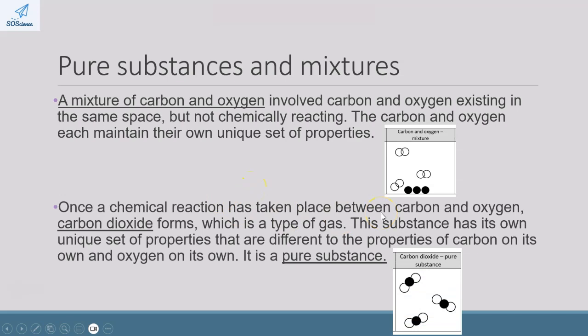Now, once a chemical reaction has taken place between carbon and oxygen, carbon dioxide forms. Carbon dioxide is a gas, it is a greenhouse gas, and it has its own unique set of properties that are different to the properties of carbon on its own and different to the properties of oxygen on its own. So here we have a mixture, and we can separate out the carbon and the oxygen by physical means, but here we have a pure substance. We cannot separate the carbon dioxide by physical means. If we wanted to separate it, we would have to use chemical means.